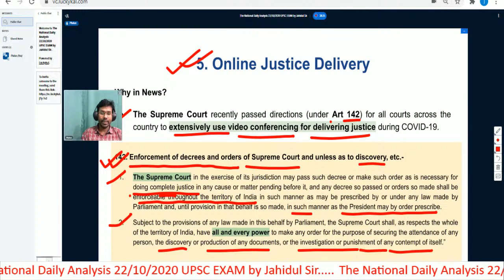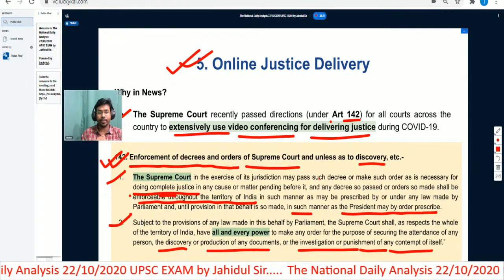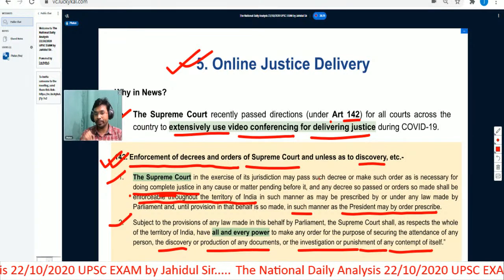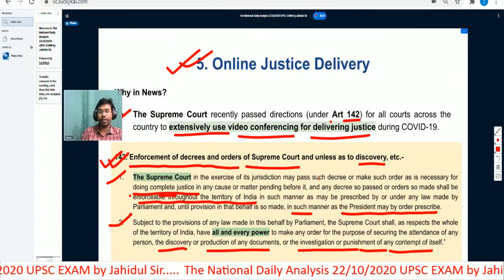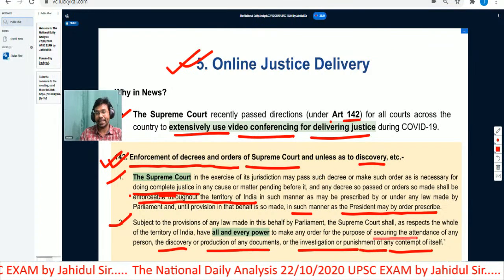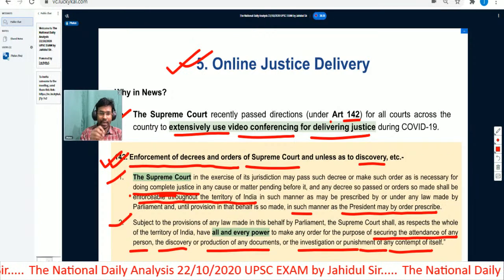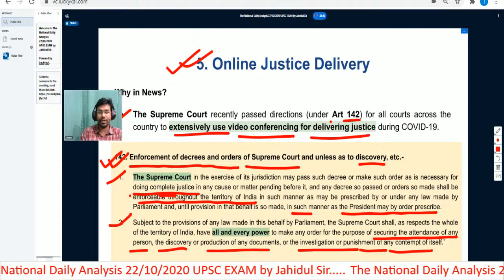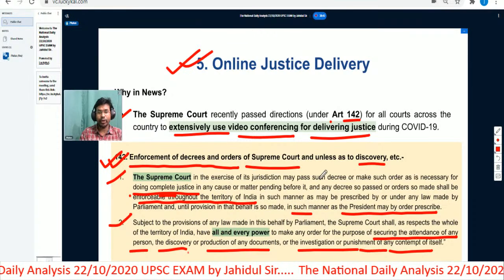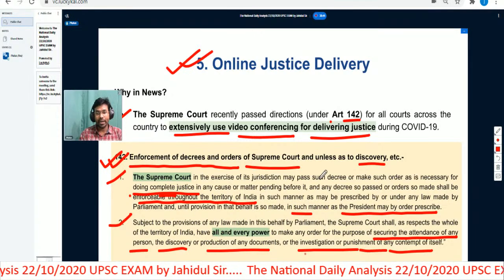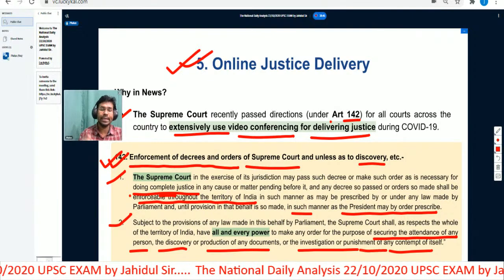So the second clause talks about all and every power of the Supreme Court of India to make any order for the purpose of securing the attendance of any person. Attendance means the Supreme Court may call any person to attend before itself, and the discovery or production of any document, or investigation or punishment for contempt of the court.